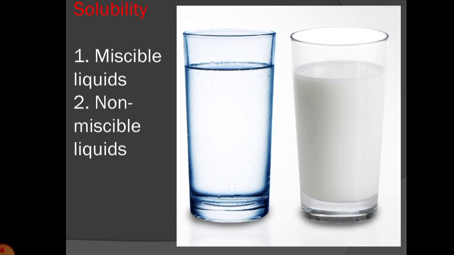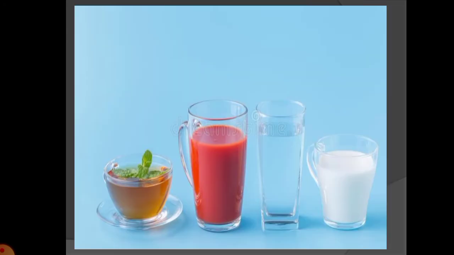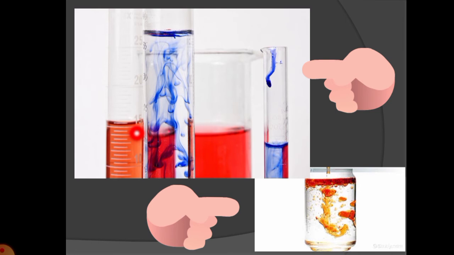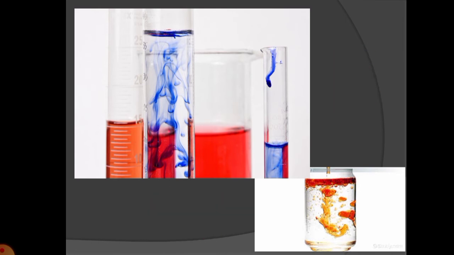Now here we are going to look at miscible and non-miscible liquids. The liquids which dissolve in one another when mixed with each other are miscible, for example milk and water, as well as some juices, tea, correct? Here you can see, some chemicals are not mixing with the liquid and they form another, separate layer, and these are said to be non-miscible liquids.